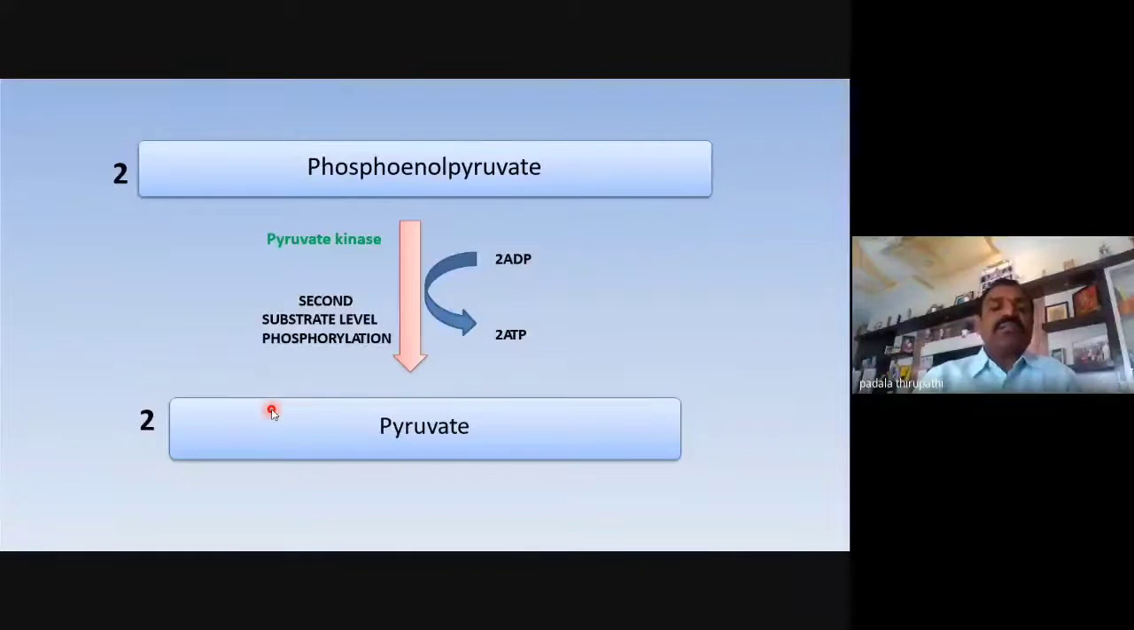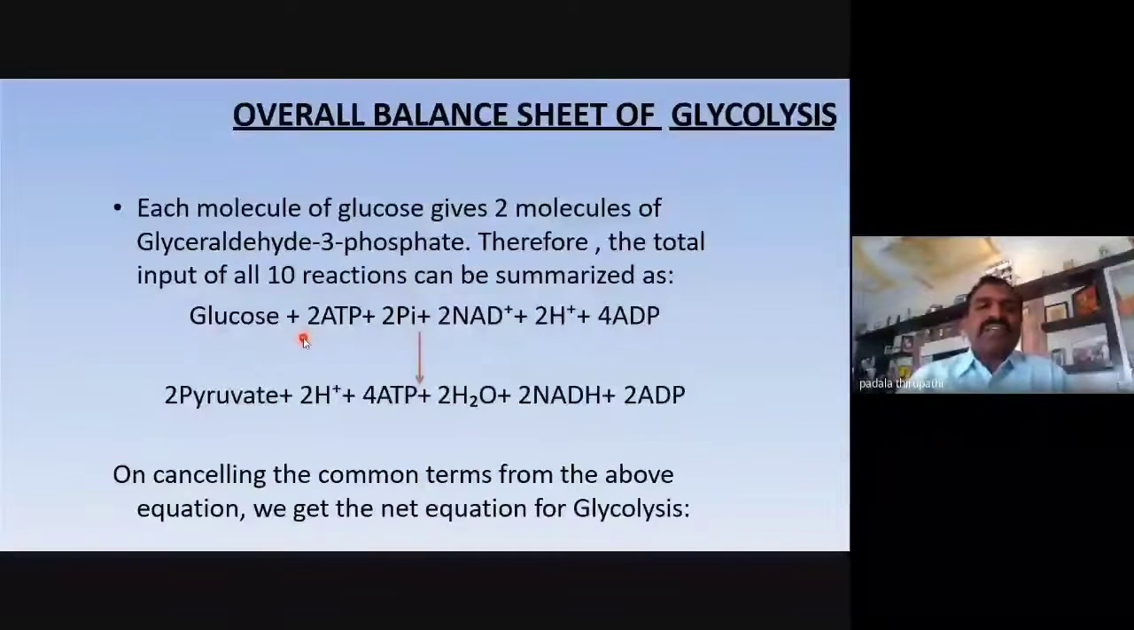This is a non-oxidative phosphorylation reaction. Here, PEP in the presence of pyruvate kinase transfers phosphate groups to ADP and produces pyruvate, or 2 moles of pyruvate or pyruvic acid. This is the second substrate level phosphorylation. So this is the last step, my dear friends. And my dear friends, now the overall balance sheet of glycolysis.